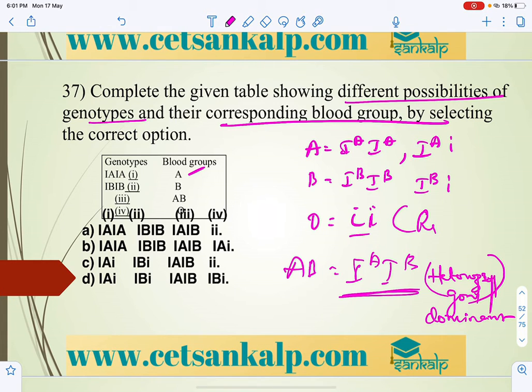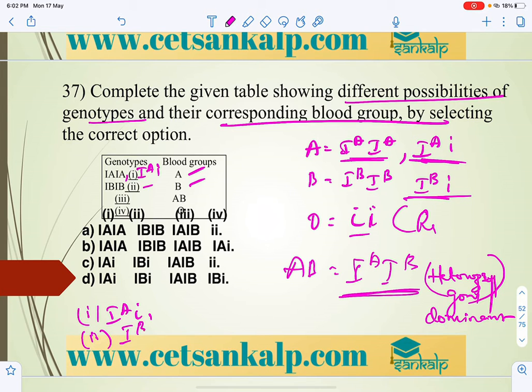IA is the A genotype, and IB, so those are the two given. B is correct, and this can also be written as IAIA and IAi, because both can be the genotype in the A blood group. Next, the second one, B blood group, IBIB and IBi.